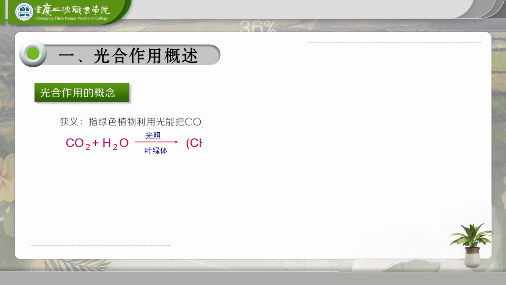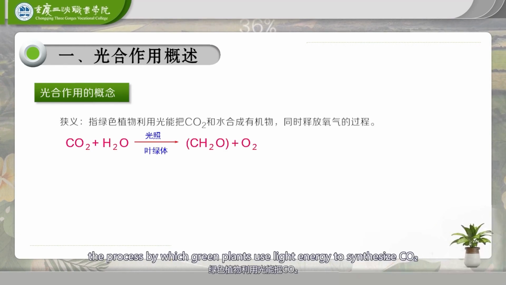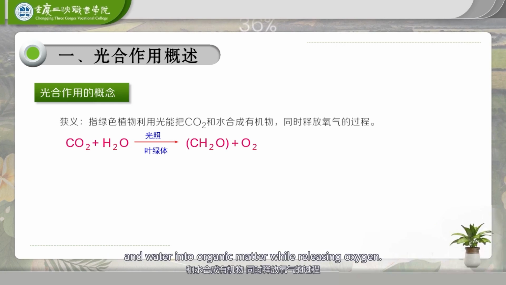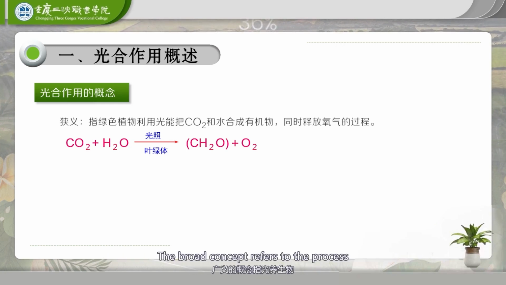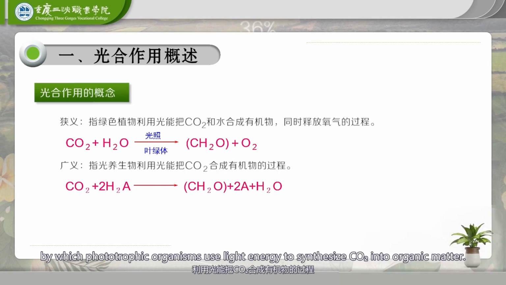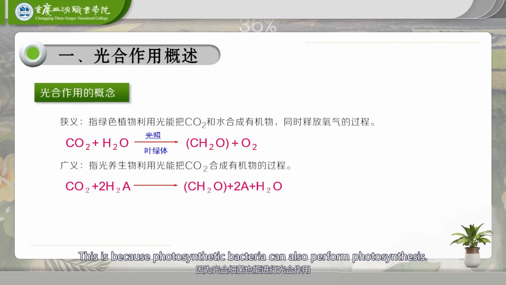1. The concept of photosynthesis. The narrow concept refers to the process by which green plants use light energy to synthesize CO2 and water into organic matter while releasing oxygen. The broad concept refers to the process by which phototrophic organisms use light energy to synthesize CO2 into organic matter. This is because photosynthetic bacteria can also perform photosynthesis.